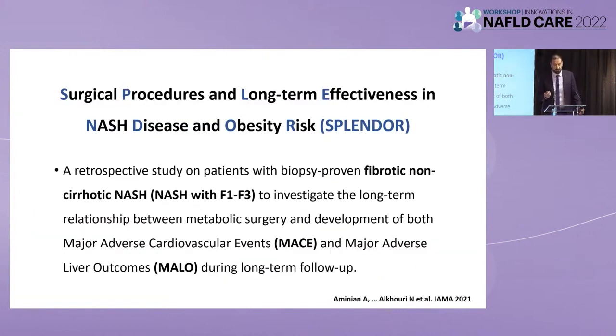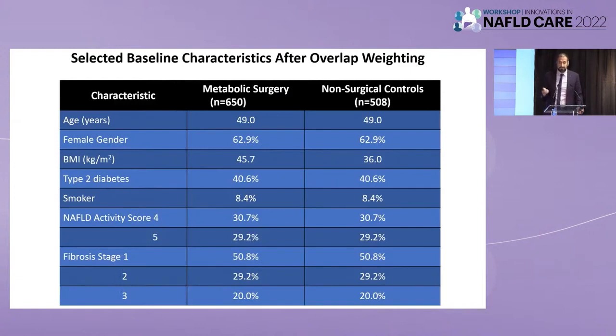This is the study that Jorn mentioned yesterday. I want to just get a little bit deeper into the study design and what we did in this paper that we published last year in JAMA, looking at 650 patients that had biopsy at the time of bariatric surgery, and they were followed for 10 years. And instead of looking at NASH resolution and reduction in liver enzymes or liver fat, we looked at major adverse cardiovascular events and major adverse liver outcomes, because we want to look at what is killing these patients with fatty liver disease. So these are the patient characteristics.